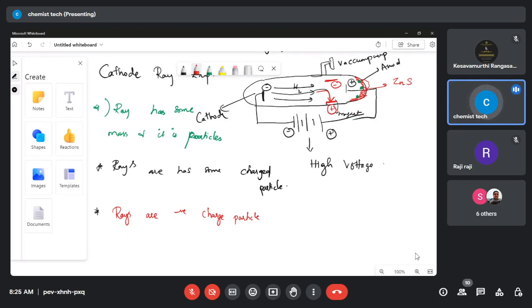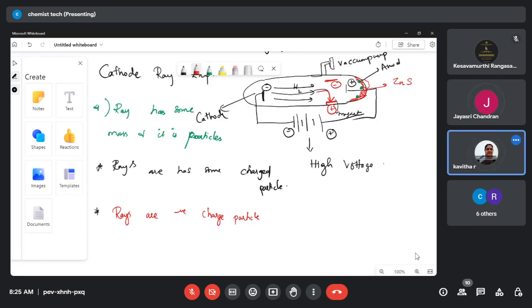Then we have to find whether the charge is positive or negative. For that, he placed two electrodes, one negative and the other positive. The rays are coming towards the positive electrode. If the rays come towards a positive electrode, then what is the character of the ray?